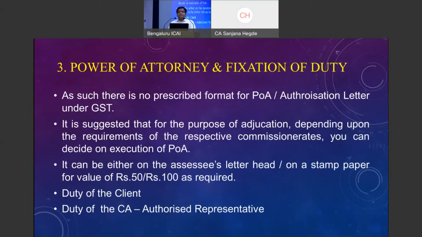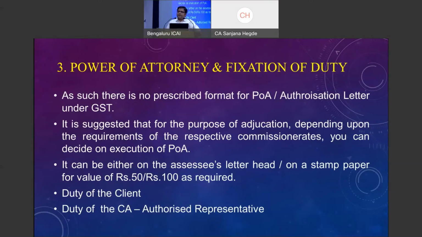Power of attorney and fixation of duties. Under GST law, there is no prescribed format of getting a power of attorney. As we are used to under income tax to get a power of attorney, a similar format can be followed even for GST purposes, depending on what is accepted by the respective officers or the commissionerate.